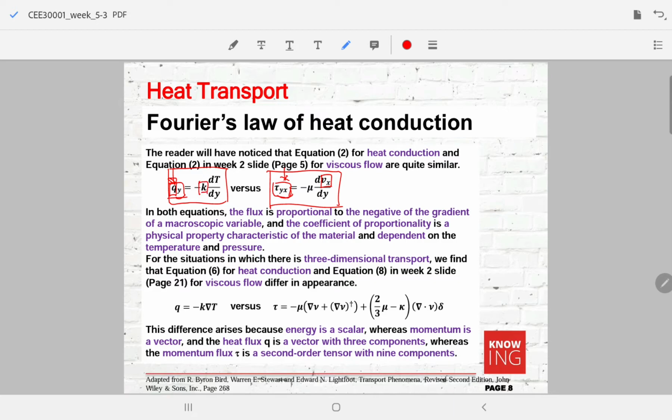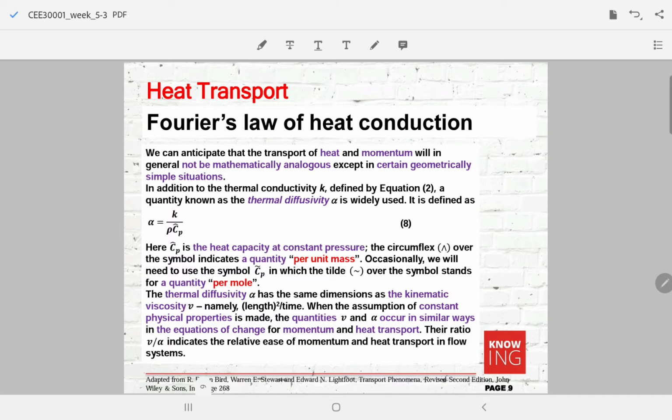In both cases, this thermal conductivity and this viscosity are characteristic of the material. It depends on the material, and as we change the temperature and the pressure, the value of K and the value of mu will change. It is very important to notice here that energy is a scalar, whereas momentum itself is a vector. So heat flux is a vector with 3 components, whereas the momentum flux is a second order tensor with 9 components.